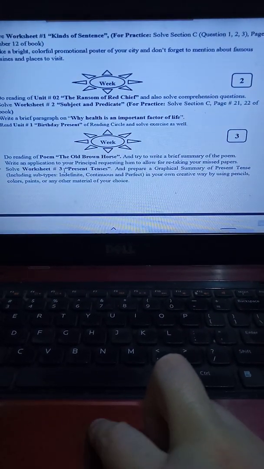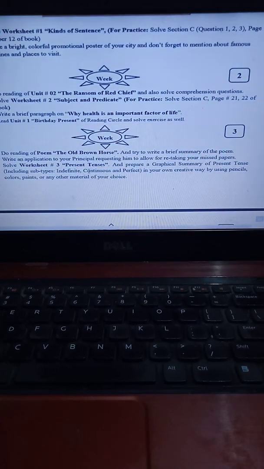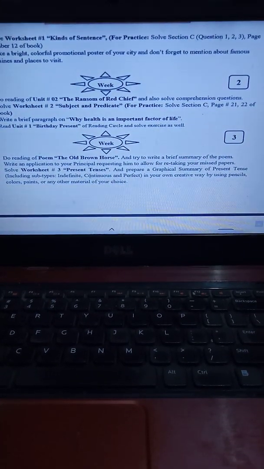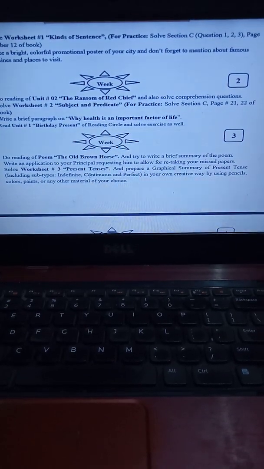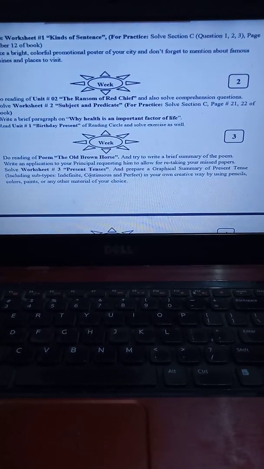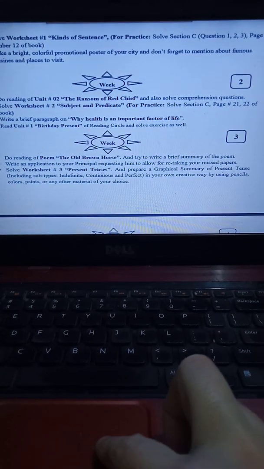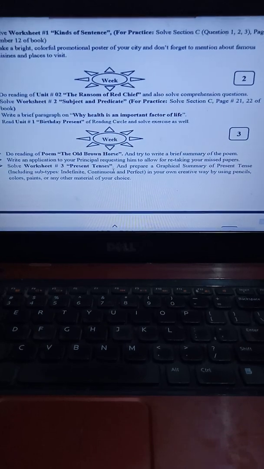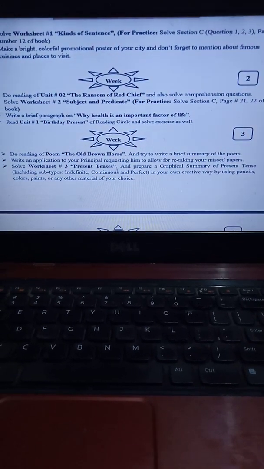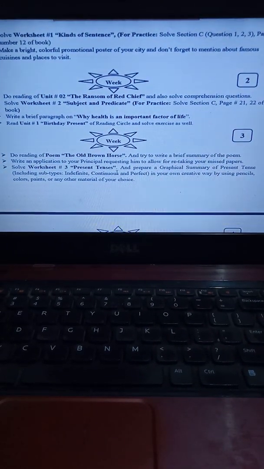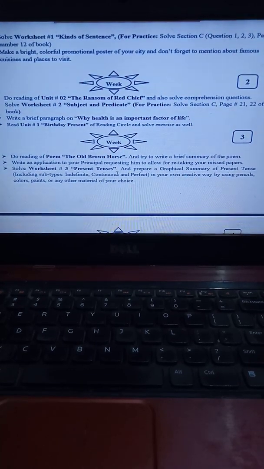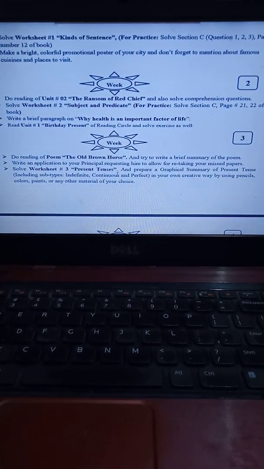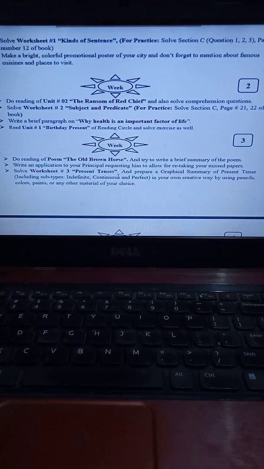Then on worksheet number 3 with the topic present tenses, we have already done present tenses or all the tenses so many times that you must be familiar with this topic. After doing that worksheet, you have to prepare a graphical summary of the present tenses, including the subtypes of indefinite, continuous and perfect tense. In your own creative way, you can make any kind of creative response.